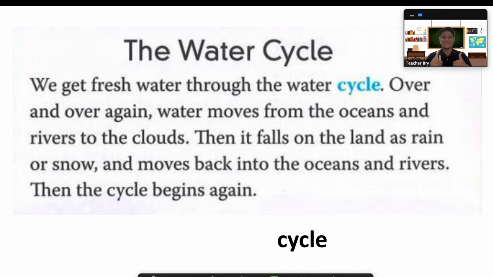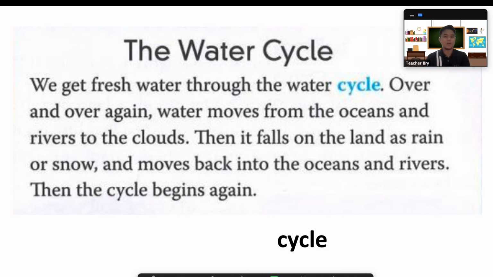Let's start. The water cycle. We get fresh water through the water cycle. What word can you see here in color blue? Right, cycle. So if you don't understand the meaning of cycle, just continue reading because it actually gives you the meaning here in this paragraph. Look at this.